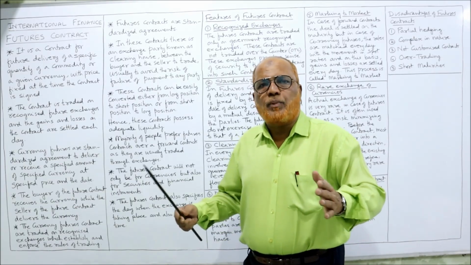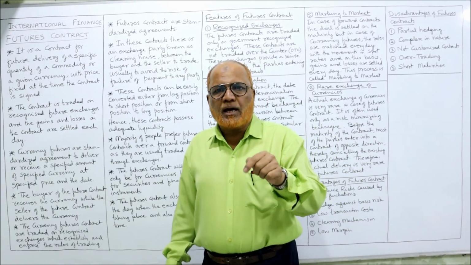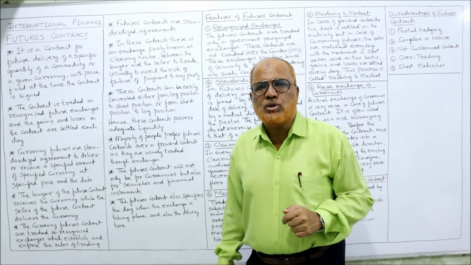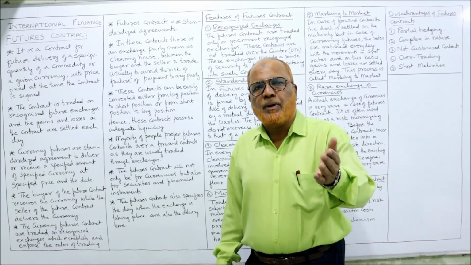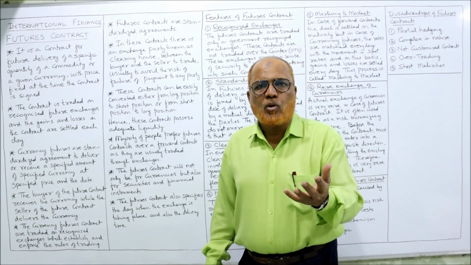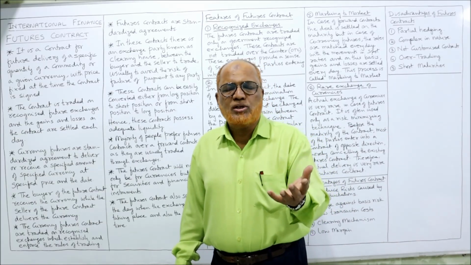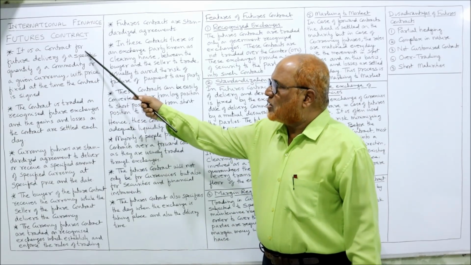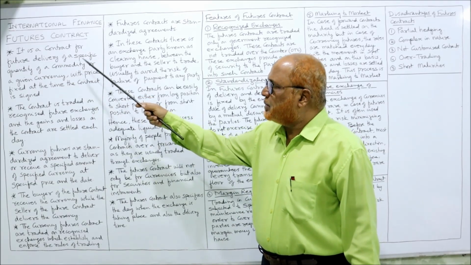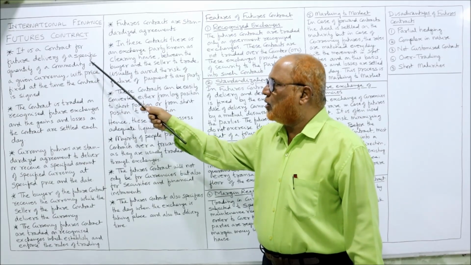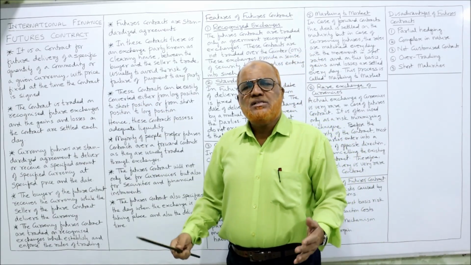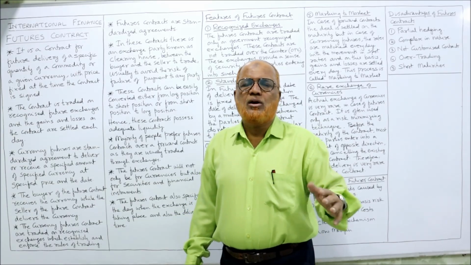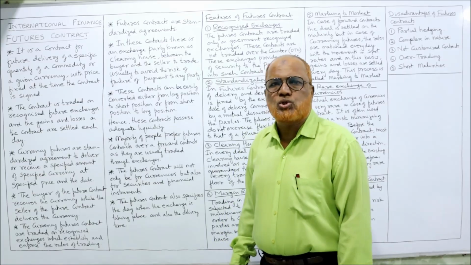In future contract, two parties will come together, they will make an agreement, they will make a contract that on a particular date in future, one party will deliver, the other party will receive some commodity, some instruments, financial instruments or currency. So what is the meaning? It is a contract for future delivery of specific quantity of a commodity or given currency. That means this future contract can be made for anything, any commodity or currency or any other financial instrument.